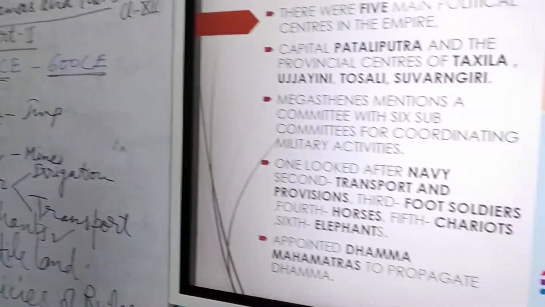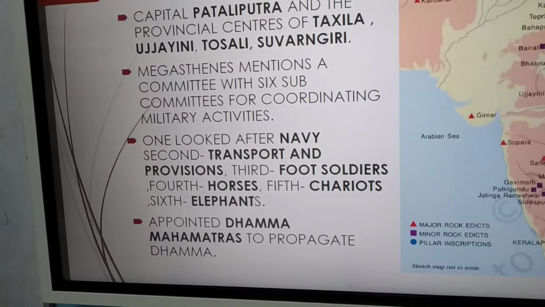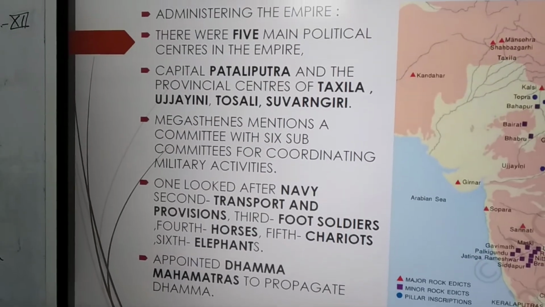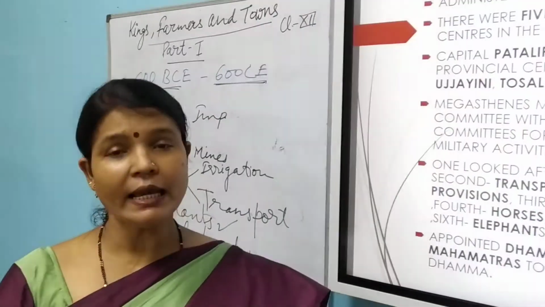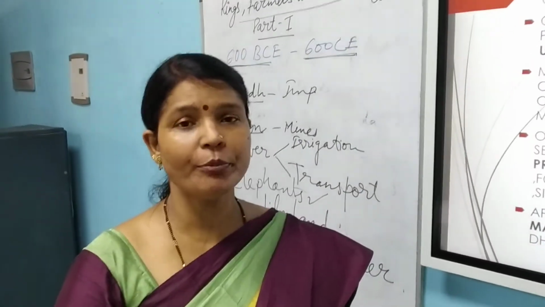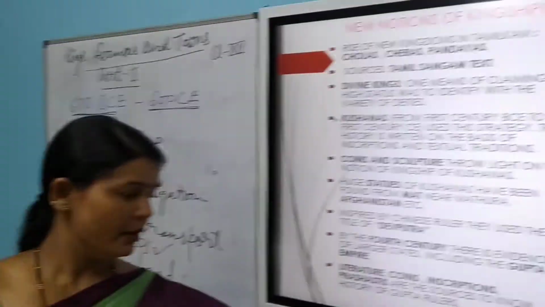The next thing is that Dhammamatras were also appointed to propagate Buddhism. You know, Ashoka became a follower of Buddhism and he appointed Dhammamatras. He even sent his son and daughter for the propagation of Buddhism in other parts of the world.